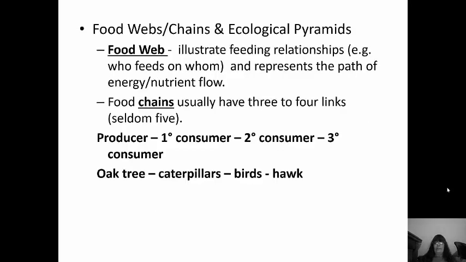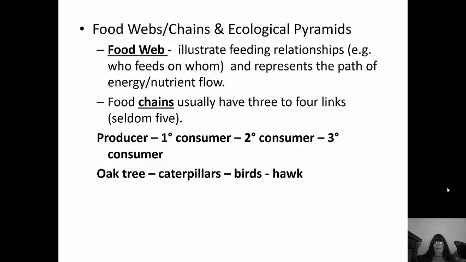Food webs illustrate the feeding relationships between organisms. So basically, it's who feeds on who. It represents how the energy and nutrients flow through the ecosystem. Now, food webs are pretty complicated. As the name implies, it's a web. So organisms can be eaten and they can eat. So it's all intertwined. So food webs are really important if you're going to go into ecology in the field itself. Otherwise, food chains are very simplified ways to look at it.